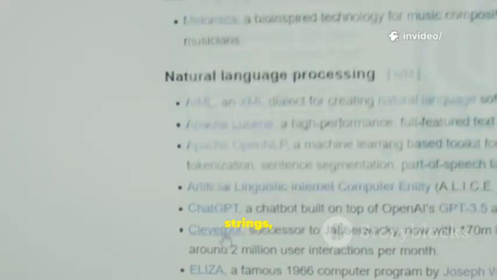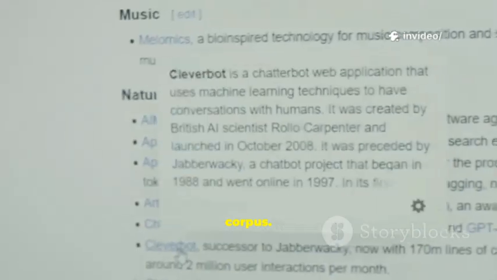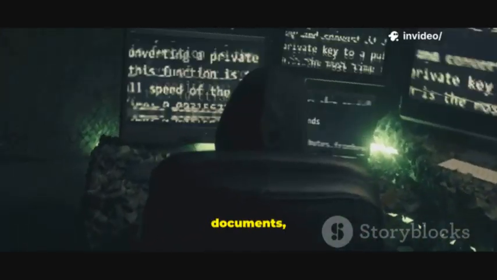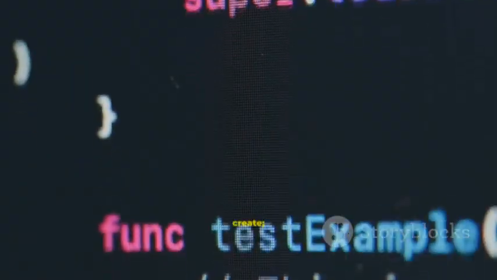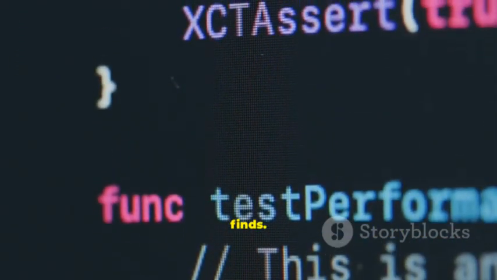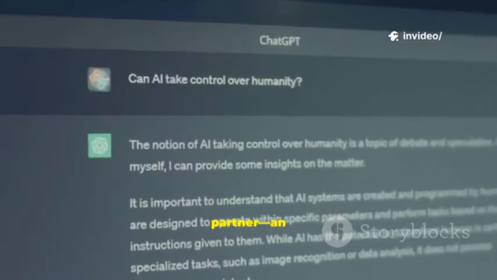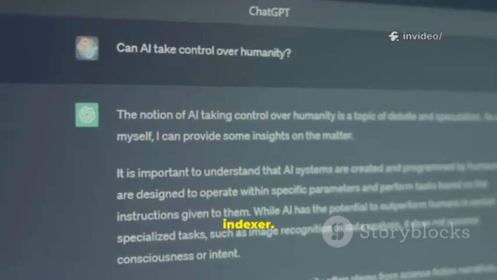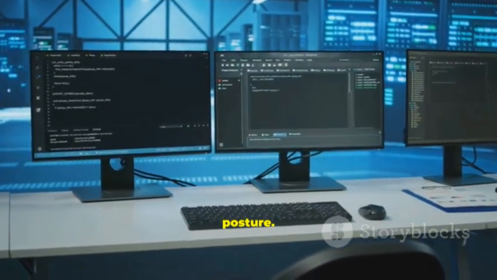It finds strings, keywords, patterns inside a specified corpus. Examples: internal documents, massive code bases, private wikis. It doesn't guess or create, it finds. ChatGPT, designed to generate text, code, and ideas. A creative partner, an explainer, not a forensic indexer. Critical difference: data access and privacy posture.